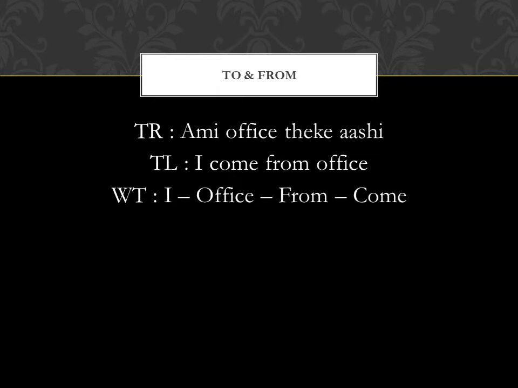Here also theke comes after the word. So for both to and from in Bengali, the suffixes or the words come after the name of the place. So আমি অফিস থেকে আসি means I come from office. আমি অফিস থেকে আসি, I come from office. So the word from is থেকে and it comes after the name of the place.